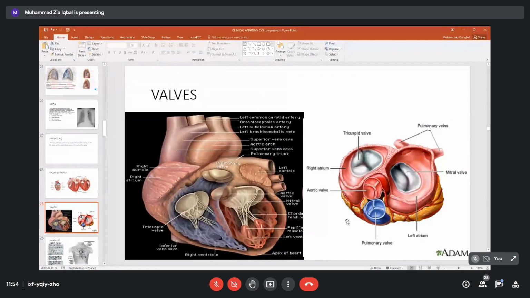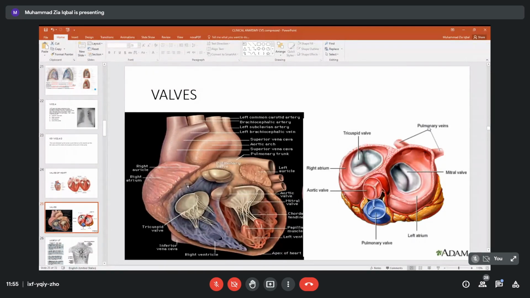Now, what happens with the valves is that when we receive blood from the superior vena cava to here, at the same time we will have blood over here in the left atrium. So please listen carefully, these two atria, right and left, are filled with blood. At this time these two valves are closed, but the aortic and pulmonary valves are open, because they have to push blood here and here, to the right atrium and left atrium.